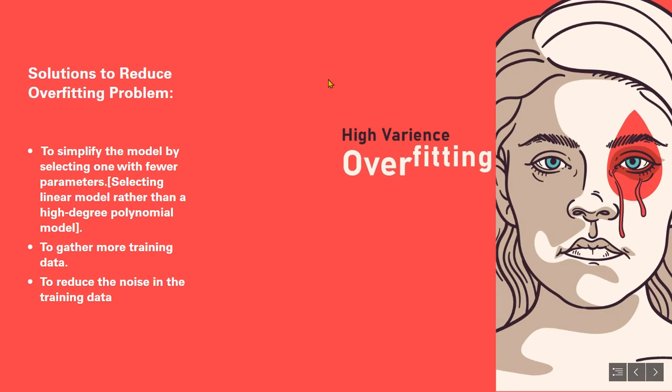Let's see the possible solutions to reduce the overfitting problem. As we have seen, overfitting happens when the model is too complex relative to the amount and noisiness of the training data. So, the possible solutions are to simplify the model by selecting one with fewer parameters. For example, choosing the linear model rather than a high-degree polynomial model, reducing the number of attributes in the training set, gathering more training data, and reducing the noise in the training data, such as fixing data errors and removing the outliers.